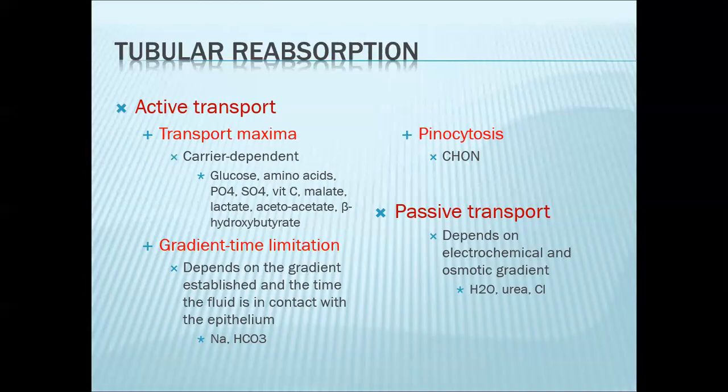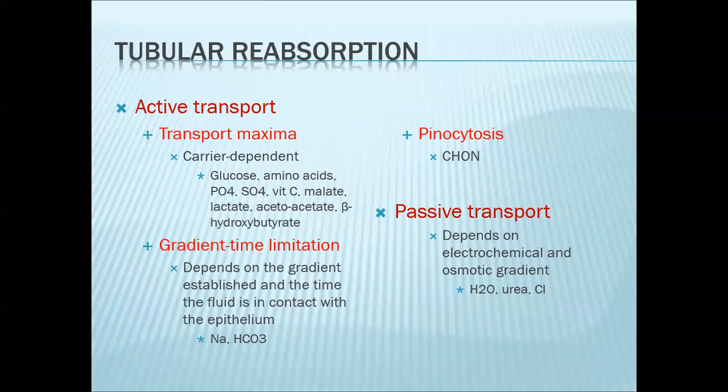Now, under active transport, of course, these will utilize energy or ATP. You have three important processes: TM or transport maxima, gradient time limitation, and pinocytosis. The simplest concept would be pinocytosis. This is how some polypeptides are handled. Your polypeptides, or small proteins, will attach to a particular receptor, and then be engulfed by the tubular cells.